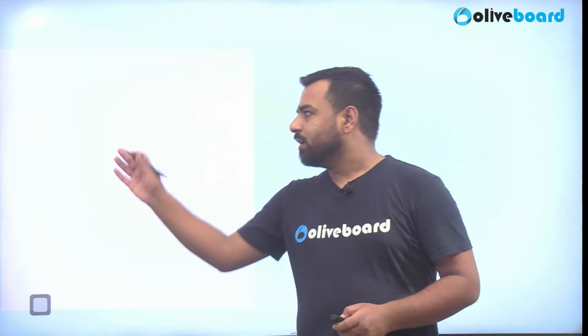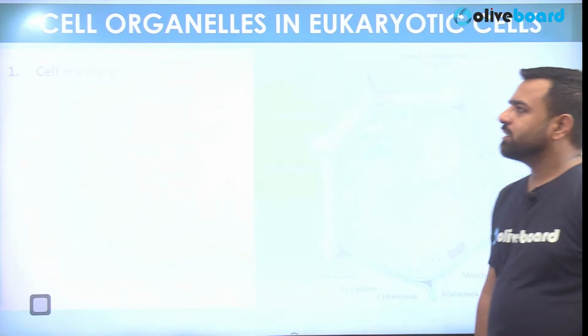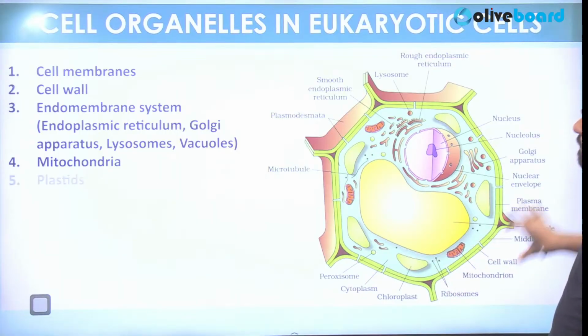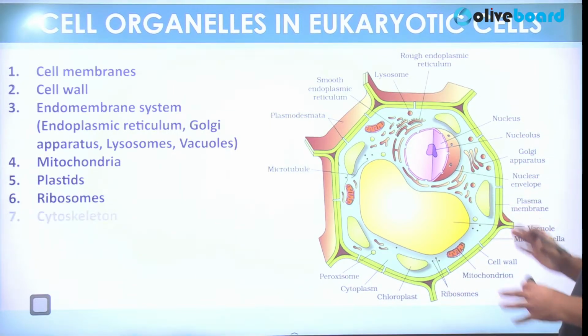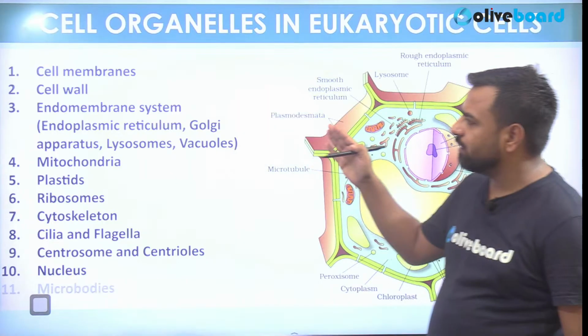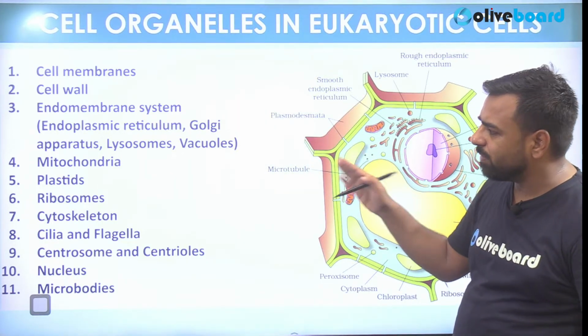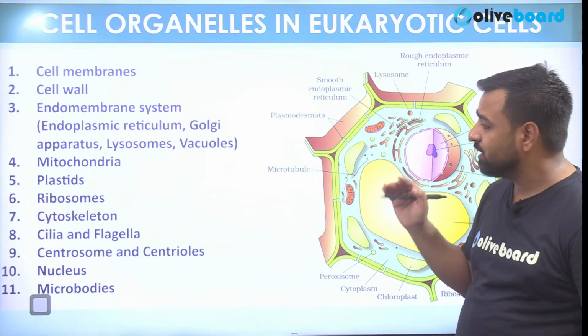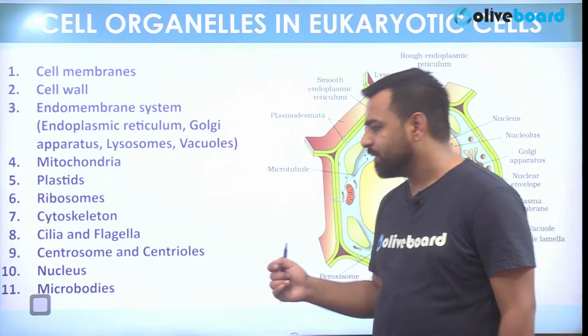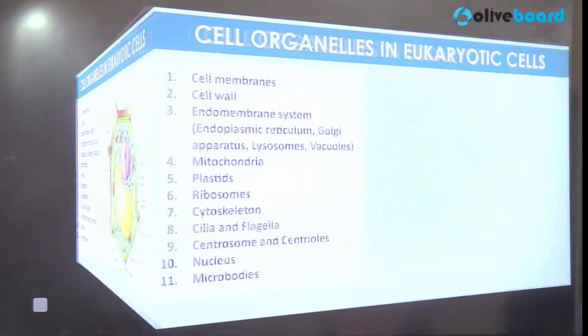Fine. Okay, so talking about the cell organelles, just have a look. So this is the structure of the cell. Now here you'll find cell membrane, cell wall, endoplasmic reticulum, Golgi apparatus, mitochondria, plastids, ribosome, cytoskeletal, cilia, flagella, centrosome, and centrioles, nucleus, microbodies. They all are present here.